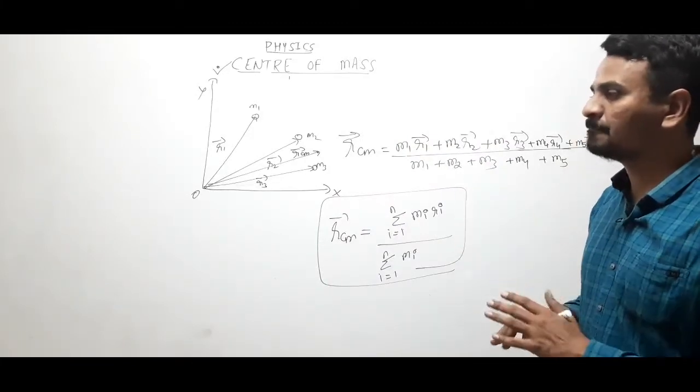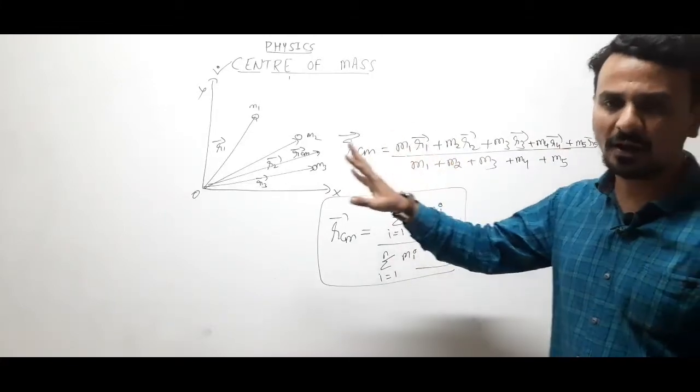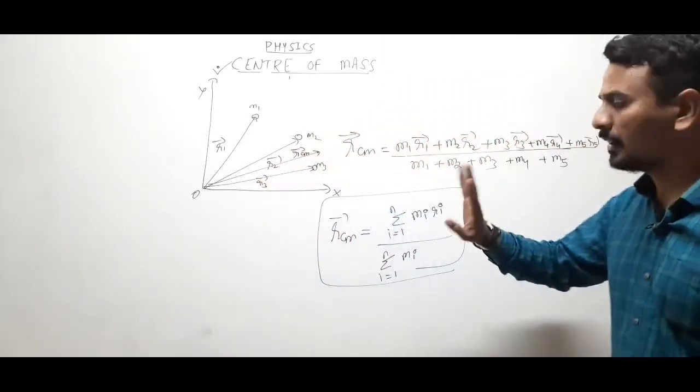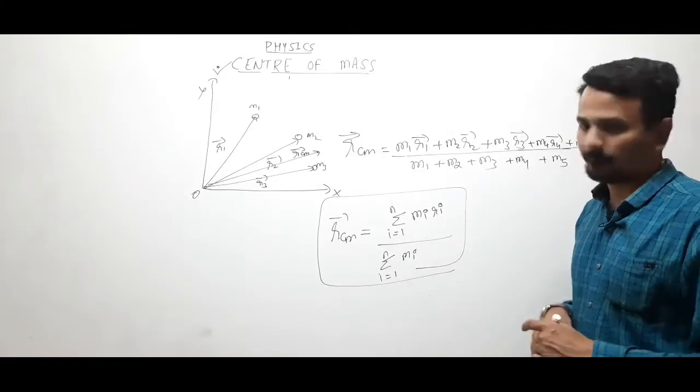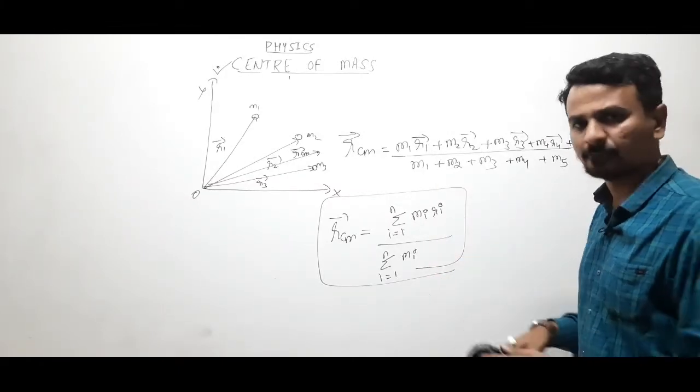First we will understand the position of center of mass for discrete mass distribution. Clear? Okay. Now if the body lies along x, this is clear? Okay.